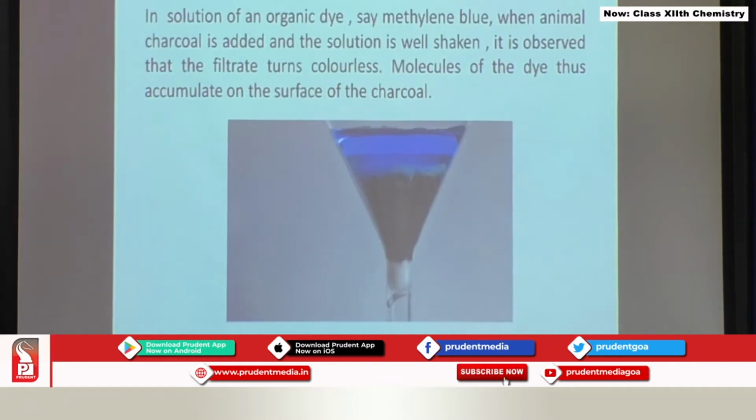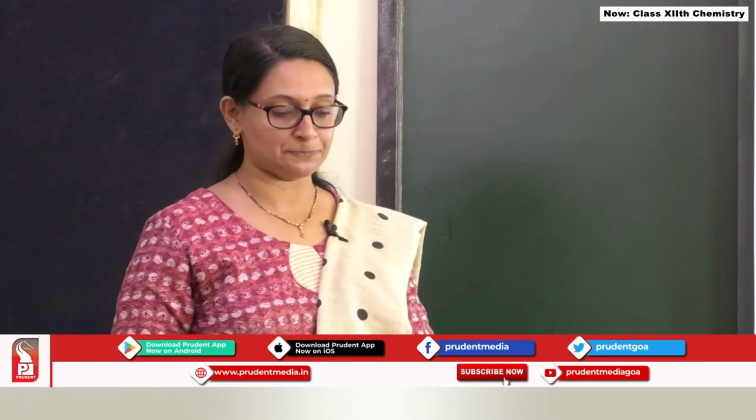We have a methylene blue solution, and that is acting as a dye. When this methylene blue is dropped over the animal charcoal, this is a glass funnel that you can see, there is animal charcoal and methylene blue solution is being poured here. So, what is going to happen? Methylene blue molecules are going to get adsorbed on the surface of this charcoal, and what comes out from this funnel is a crystal clear liquid. So, this is another example of adsorption.